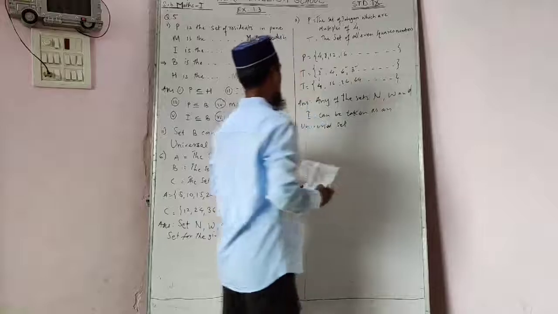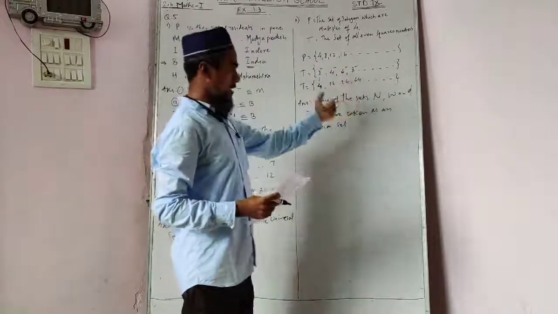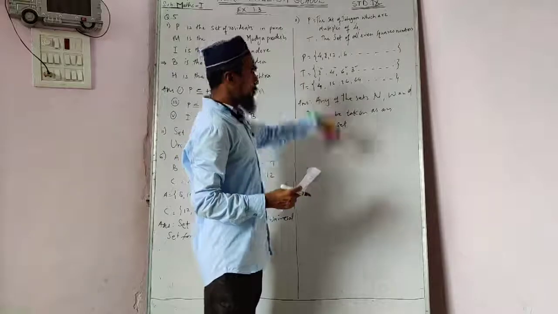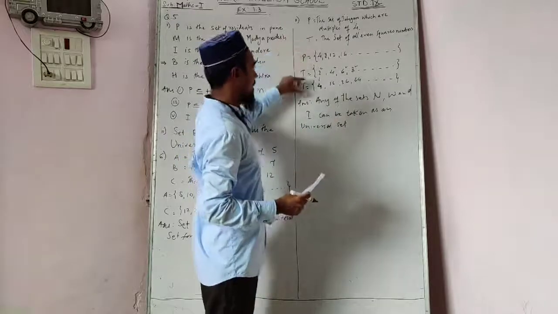Now students, be careful. Set N means the natural number set, W the whole number set and I the integer set. We can take any set from these as a universal set for set P and set T.